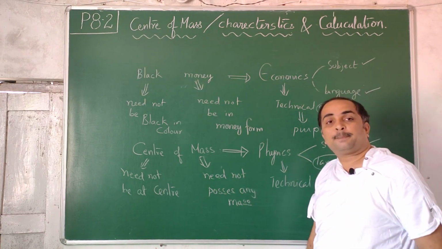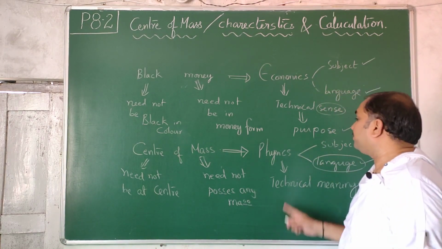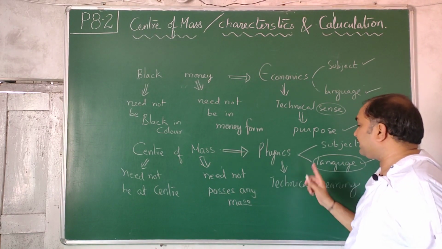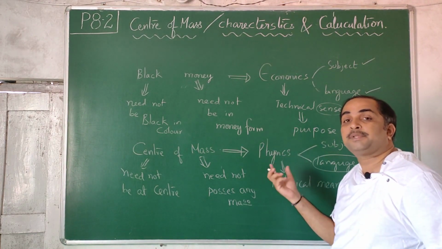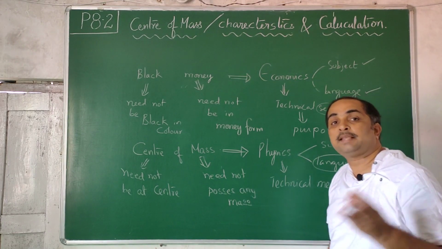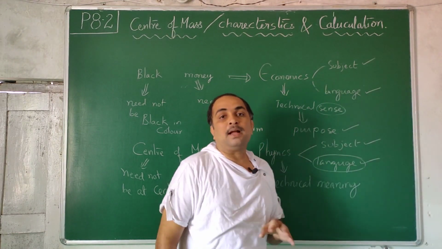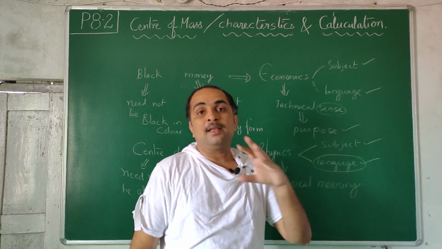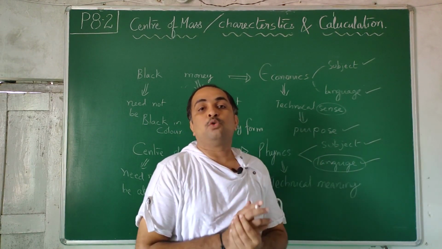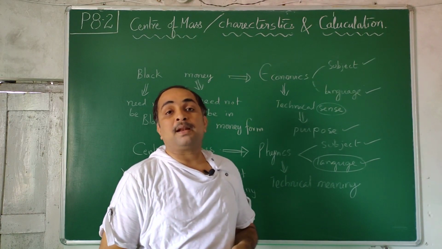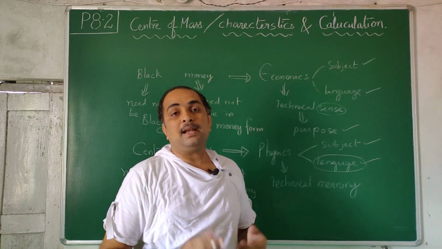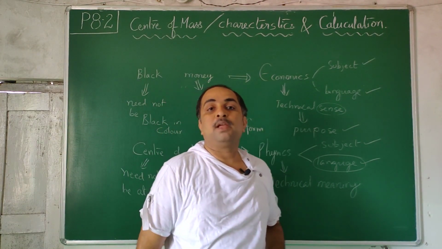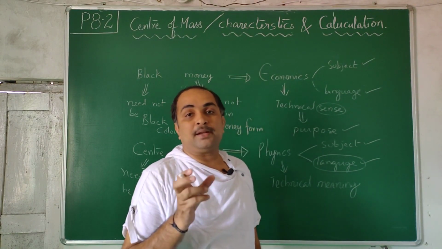So we are interested not in the literal meaning of the word center of mass, we want the technical meaning. Technical in the sense of the word used in a subject, which has some importance. Cell in biology, again, cell in botany is a plant cell, cell in zoology is an animal cell. Cell in a police station is one room where criminals are temporarily kept for some time. Cell in a pocket means mobile phone. Cell in physics means battery.